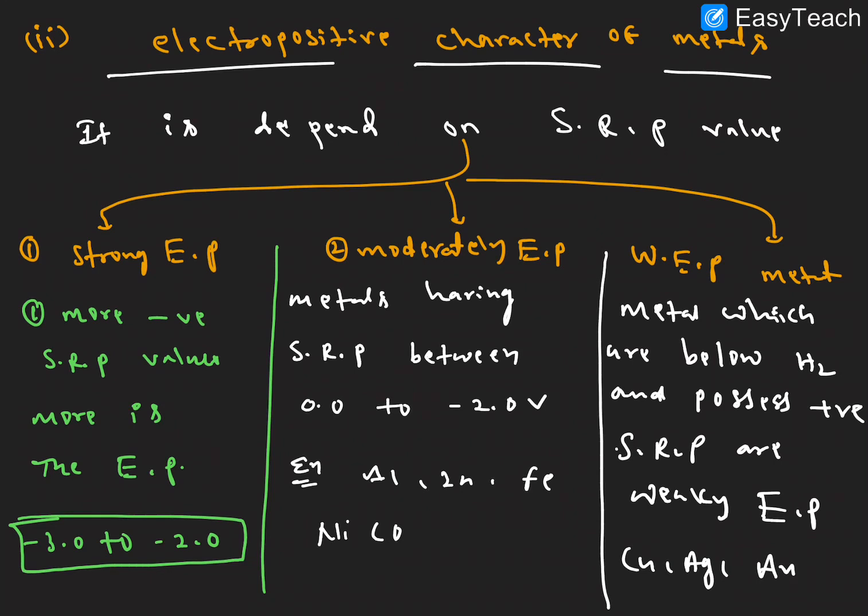This is the second application, how to decide the electropositive nature based on the electrode potential.